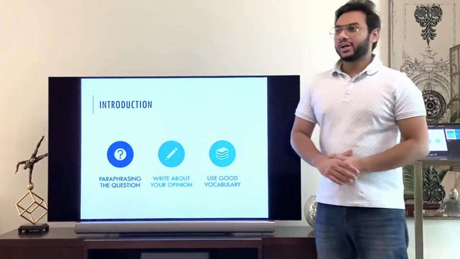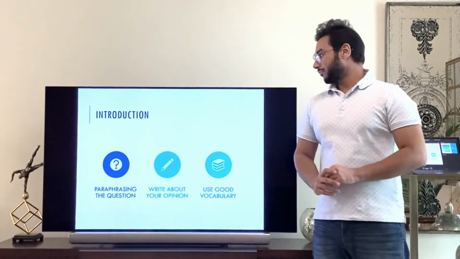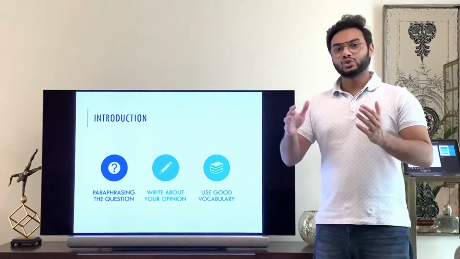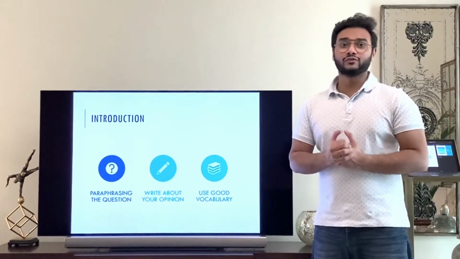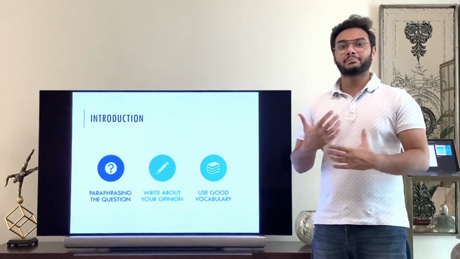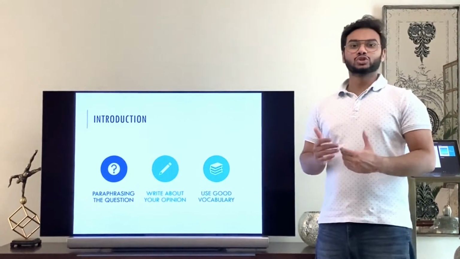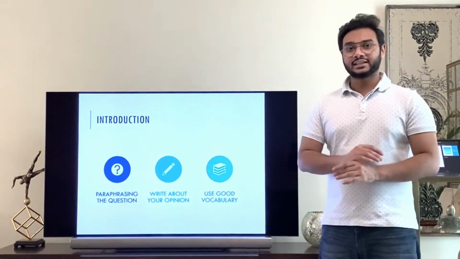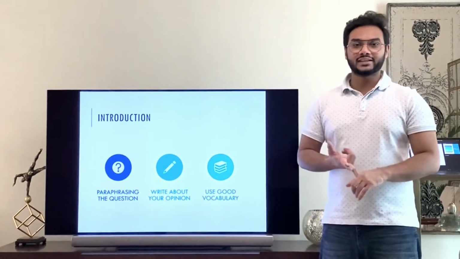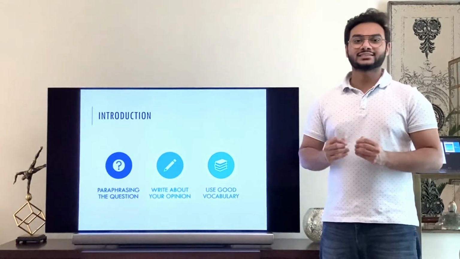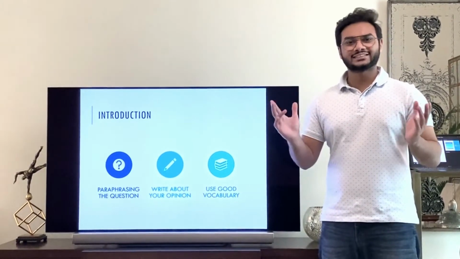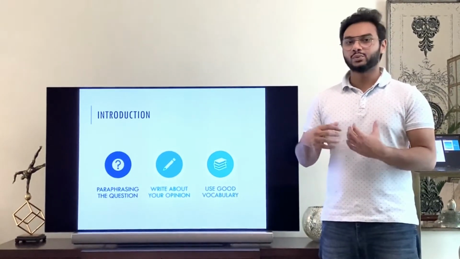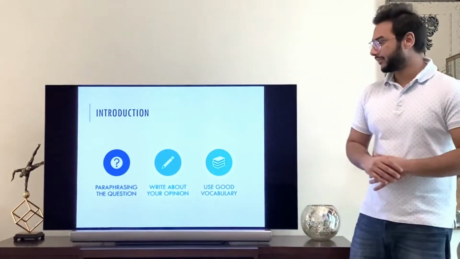What are we going to write in our introduction part in our task 2? Paraphrasing the question, as I already mentioned. Whatever the question is saying, you just have to paraphrase it. If you need any more tips, or if you would like to know how you can paraphrase a certain sentence, please do comment and get in touch with us, and I'll be able to help you with that. But paraphrasing is the hallmark of this IELTS exam. Whether it's speaking or writing, you have to paraphrase every single word, or paraphrase the sentence. A few words could be similar, but the main words have to be changed. You have to find words which mean the same, but sound different.